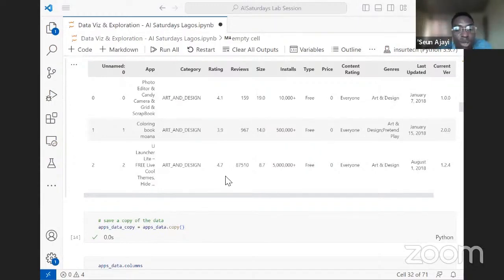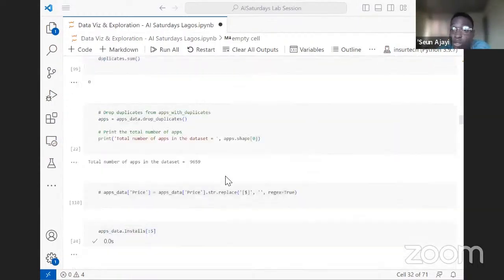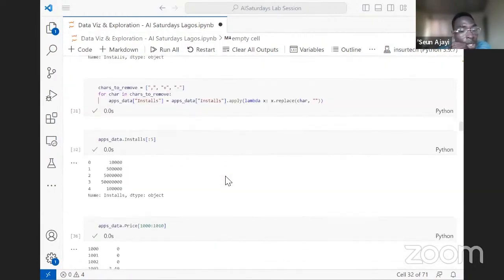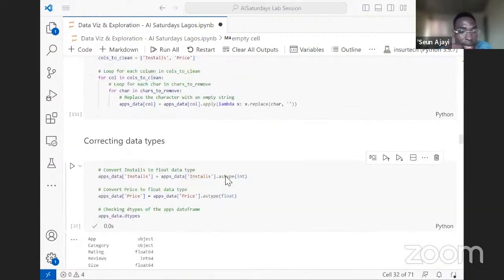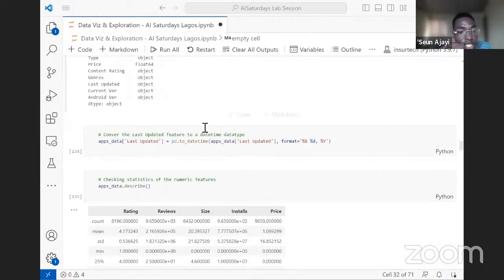So we can also do some computations. It makes sense to convert columns that contain information about dates to a datetime data type. That's what we'll be doing here using the to_datetime pandas method.